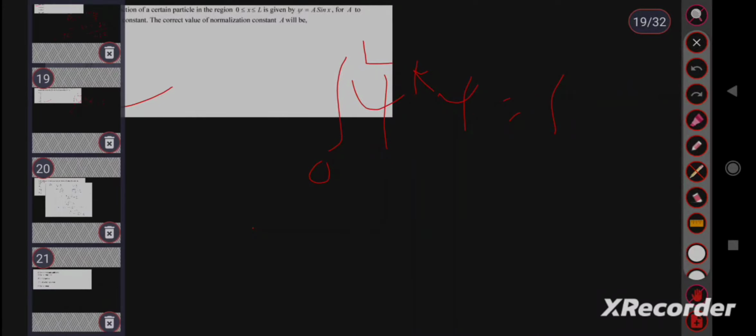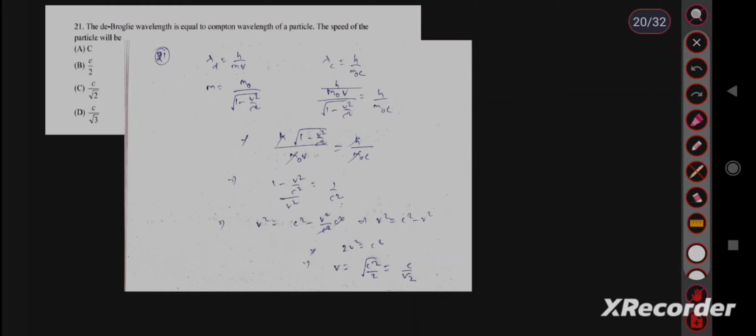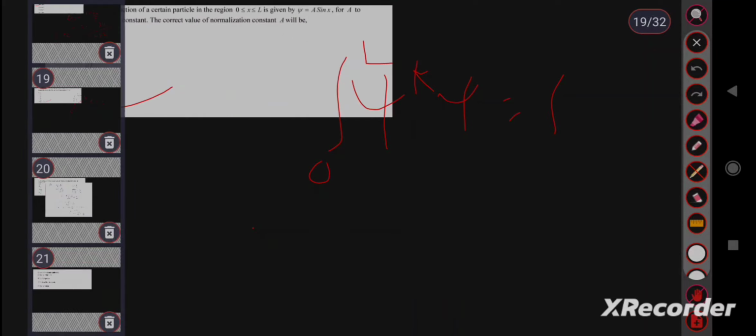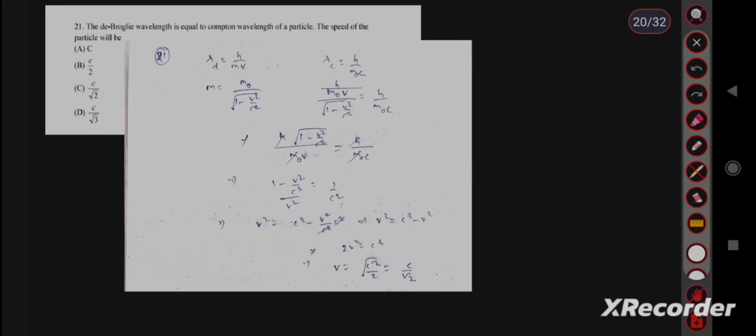Next, question number 21. The de Broglie wavelength is equal to Compton wavelength of a particle. The speed of the particle will be. This is an important question. De Broglie wavelength, we know the de Broglie wavelength lambda d equal to h upon mv. This m is moving mass, so from relativistic, m equal to m naught upon 1 minus v square by c square under root.